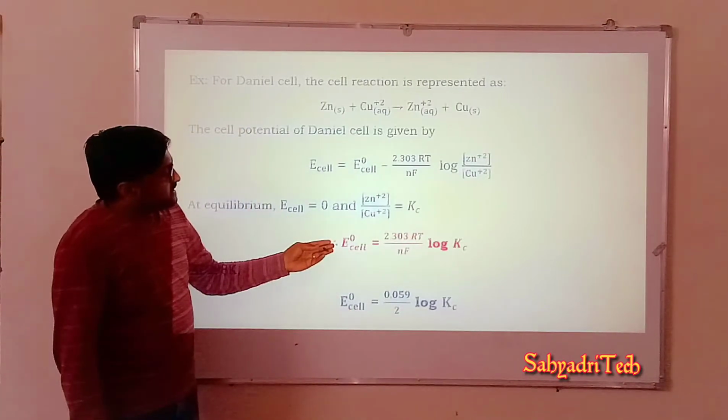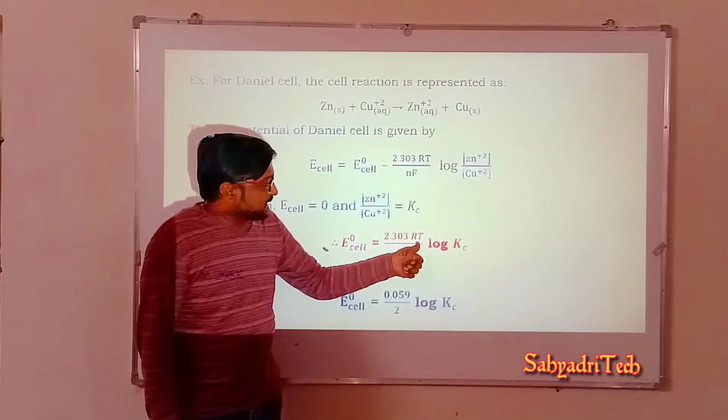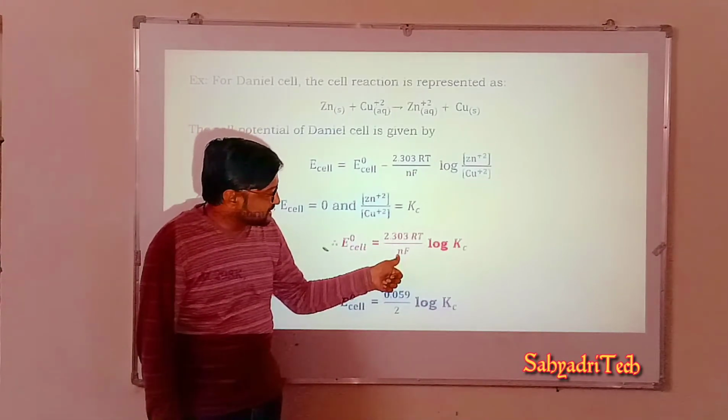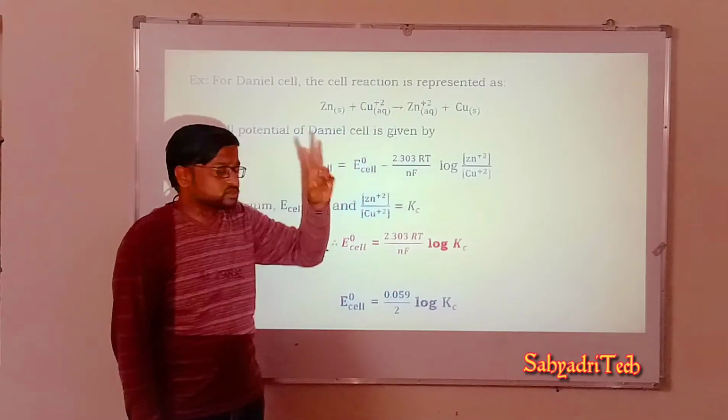So for the Daniell cell, what can I say? E naught cell is equal to 2.303 RT by nF log Kc, and here, what is n? Here the number of electrons involved is 2.